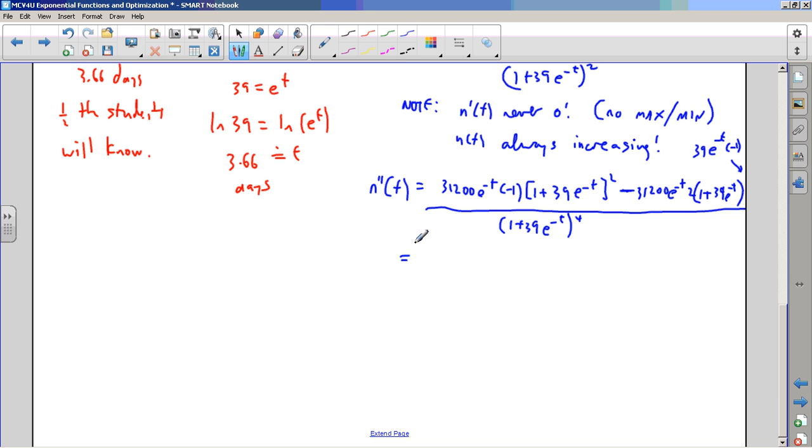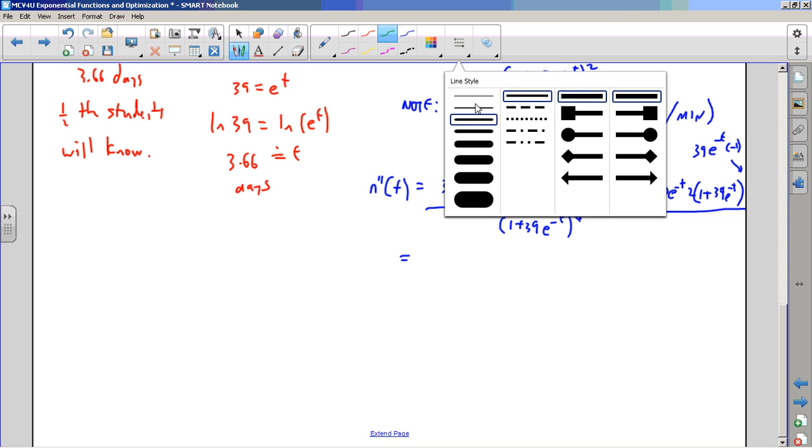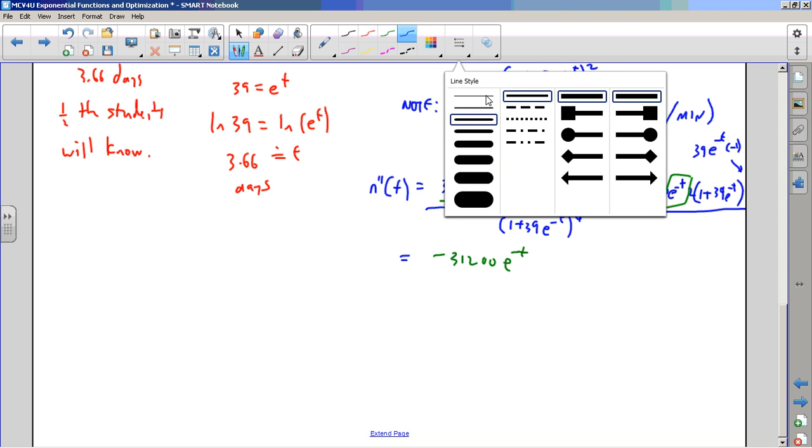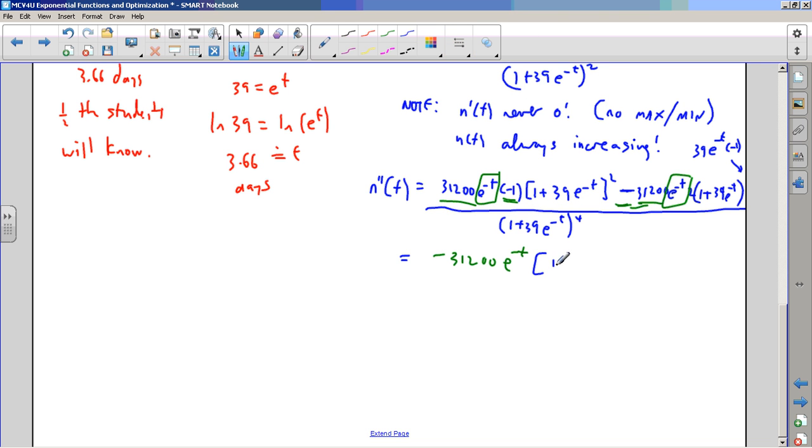But I can take out a factor. You see a common factor, I hope. There's a 31/200. There's an e to the exponent minus t. I'm going to take out that, and I'm actually going to take out a minus as well. Why not? So I'm going to write that and figure out what's left. Inside is just this, squared. That's gone.